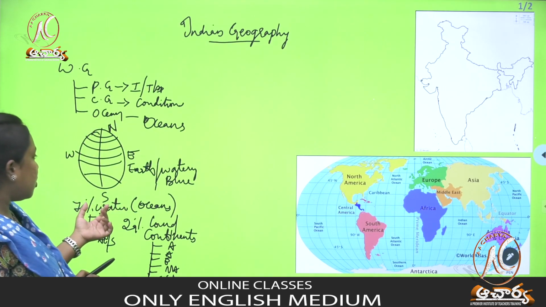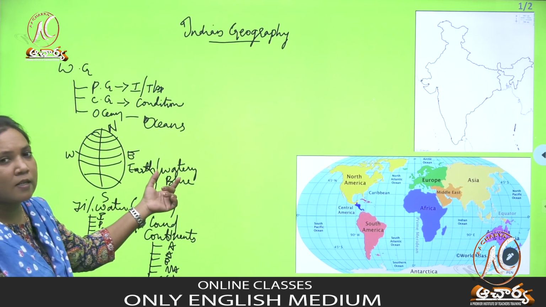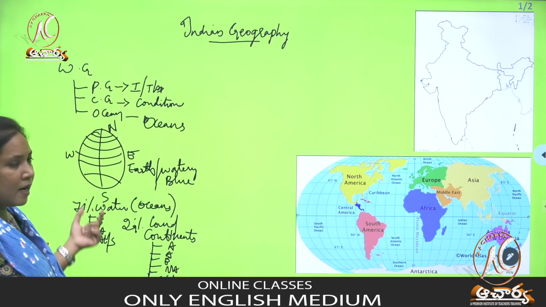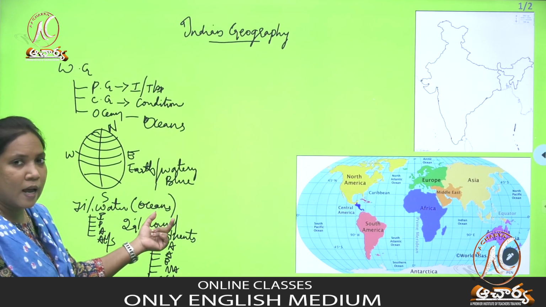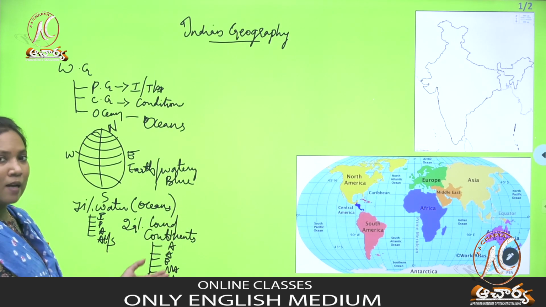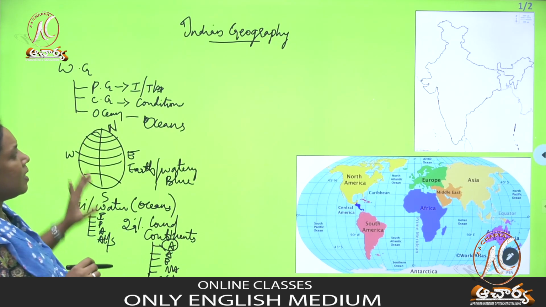So the percentage of oceans on the earth is 71%, hence it is called a watery planet, or else a blue planet. And the remaining 29% is covered with land. It is covered with land in the form of continents. So there are 7 continents. And so this is about world geography.